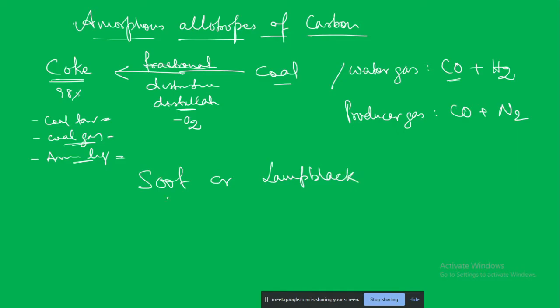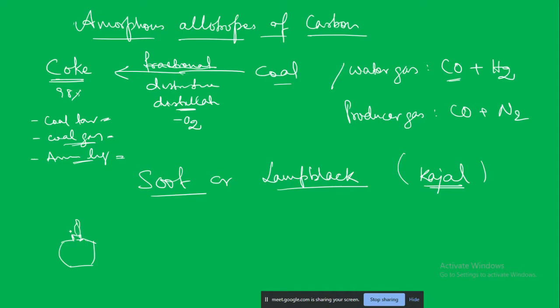Soot or lamp black. The most common version that all of us are familiar with is kajal. How is it made? From a liquid which is rich in carbon, for example kerosene oil, benzene, turpentine oil. All of these are organic substances rich in carbon, and when we burn them, for example, earlier for making kajal they used to burn an oil lamp.